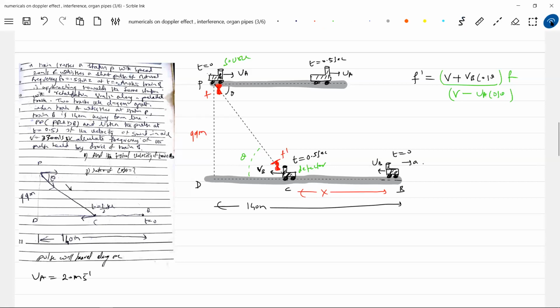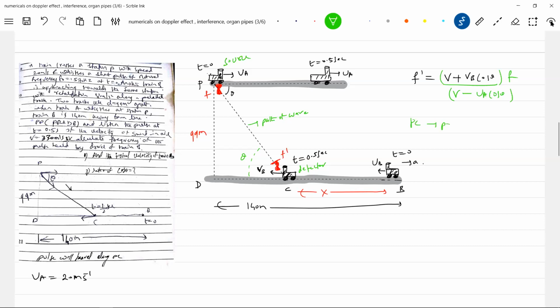See, by the time train B moves from B to C, what will happen to the pulse? The pulse will move from P to C. Are you able to understand? So what is this? This is the path of the pulse, or propagation distance. So what is PC? PC is a propagation distance.